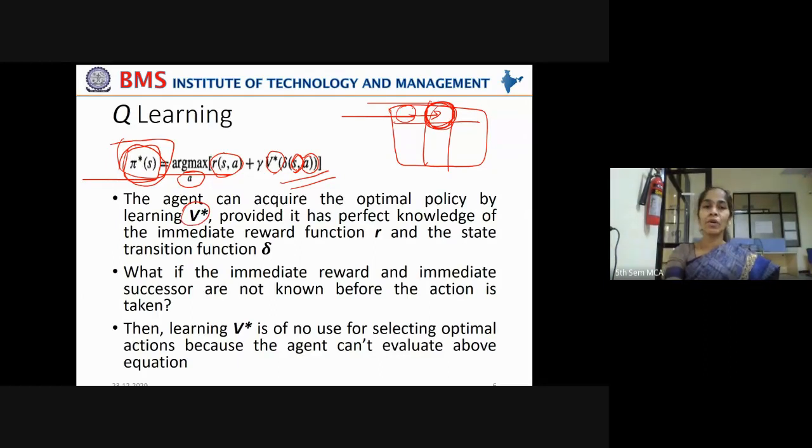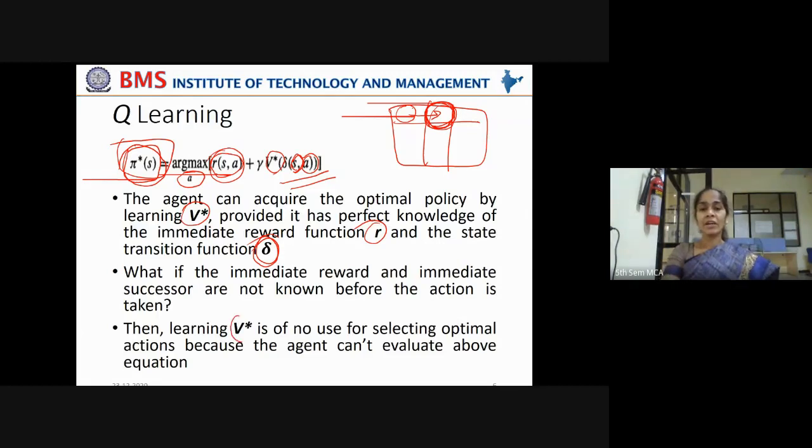So the agent can acquire the optimal policy by learning V star, provided it has perfect knowledge of immediate reward R and the state transition delta. But in most of the cases, these two values are not a priori available. A priori means beforehand they are not available. What if the immediate reward R and the immediate successor delta are not known before the action is taken? What is the solution in such situations?